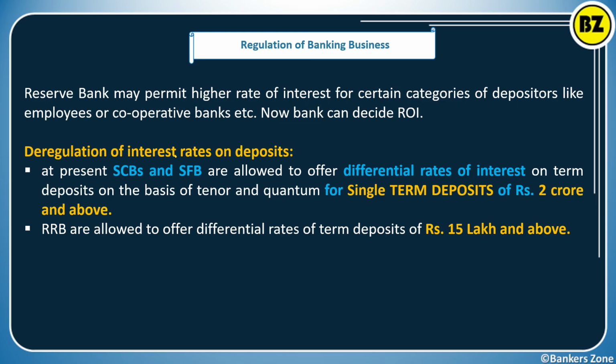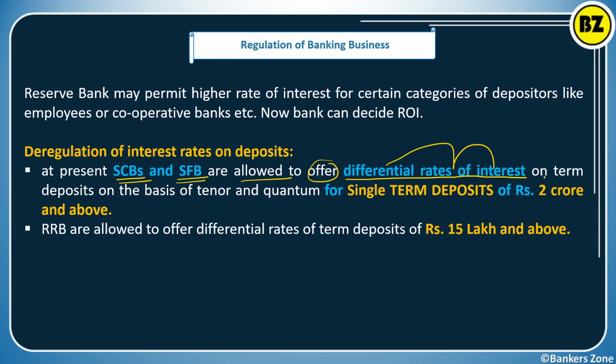So how did RBI deregulate, and how can the bank decide? Deregulation of the interest rate on deposits. At present, scheduled commercial banks like ICICI, HDFC, apart from that nationalized banks like SBI, Bank of Baroda, these are the scheduled commercial banks included in the Second Schedule of RBI. At present the scheduled commercial banks and the small finance banks are allowed to offer a differential rate of interest. Differential means they have some leverage.